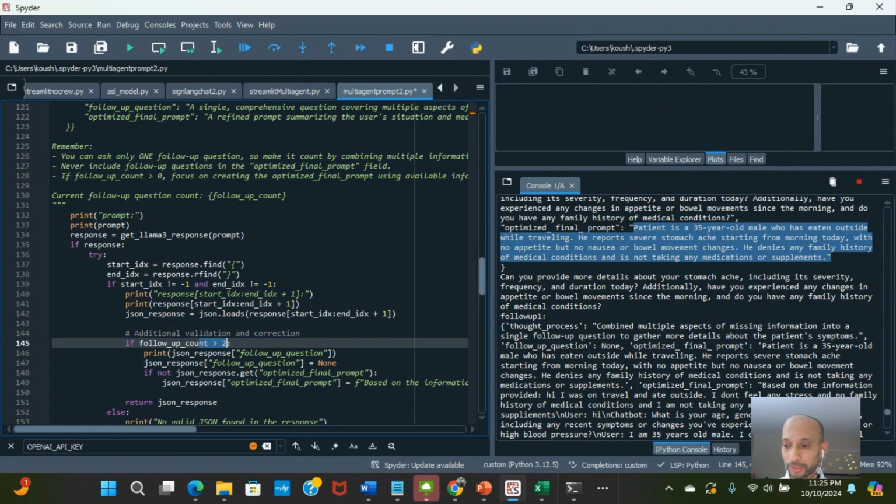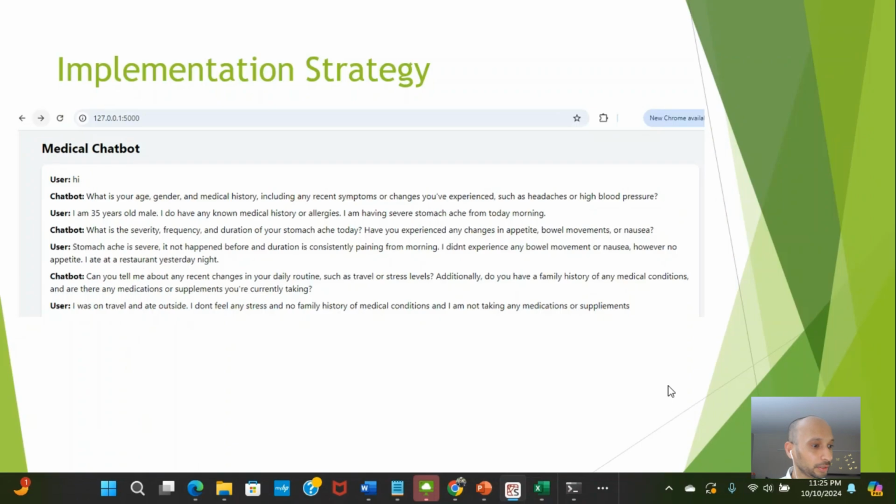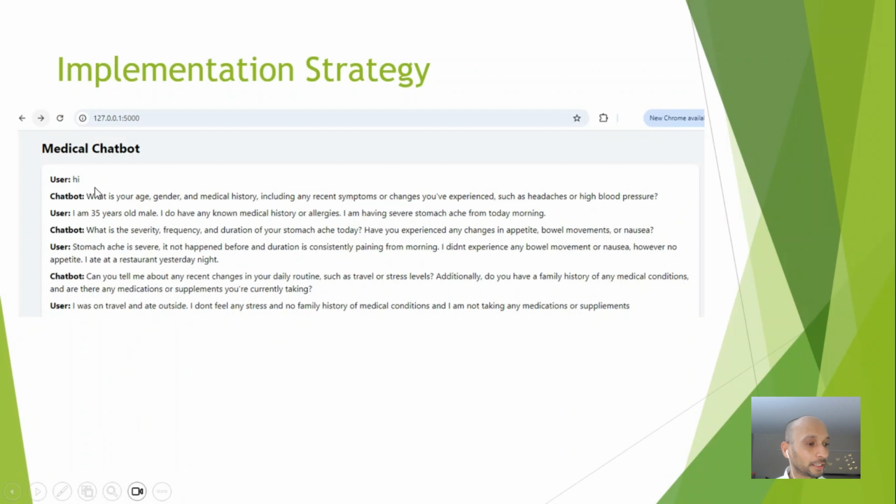Now, if you look into that example, as soon as I enter hi, it comes up with the follow-up questions based on a prompt, like asking age, gender, medical history, and based on RAG, it's just trying to assess if it is a headache or high blood pressure. Here, we are giving the input a different age, gender, and having no known medical history or allergies compared to what it is in RAG, and we are giving it as a severe stomachache from today morning.